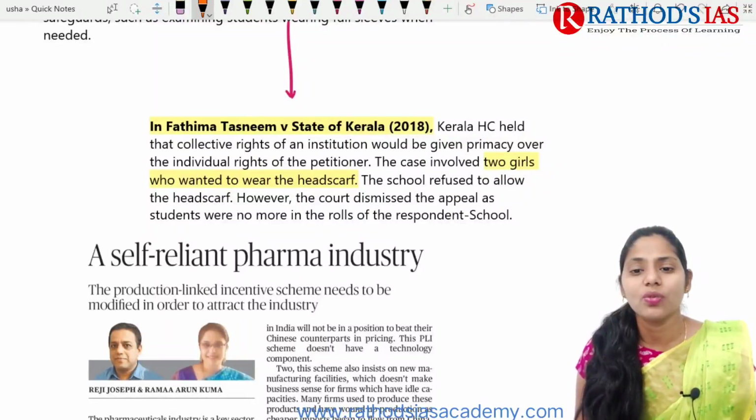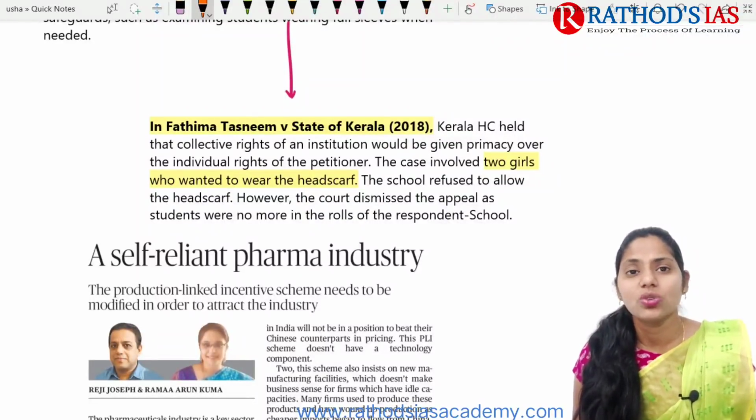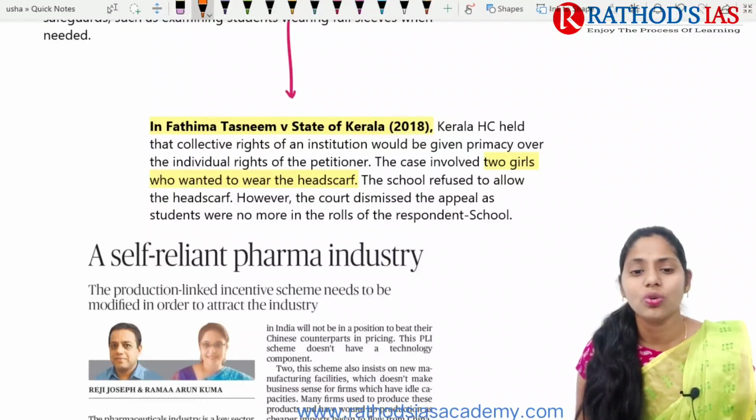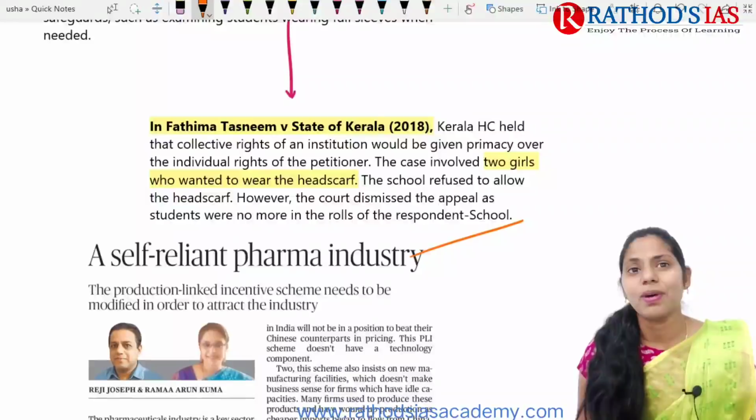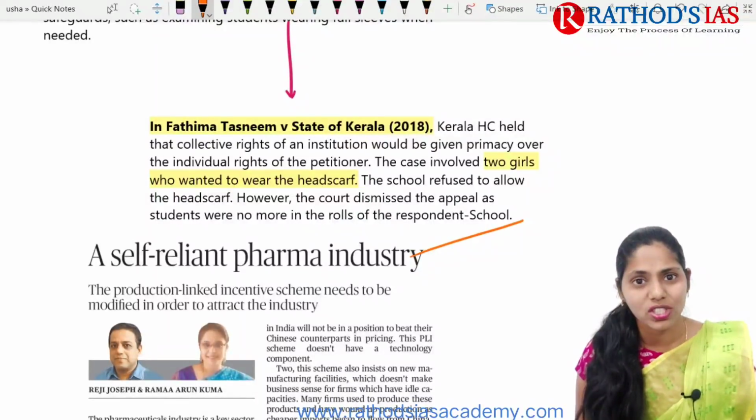Two girls wanted to wear a headscarf or hijab, and the school refused to allow it. However, the court dismissed the appeal as the students were no longer on the rolls of the respondent. So I hope this topic is very much clear.